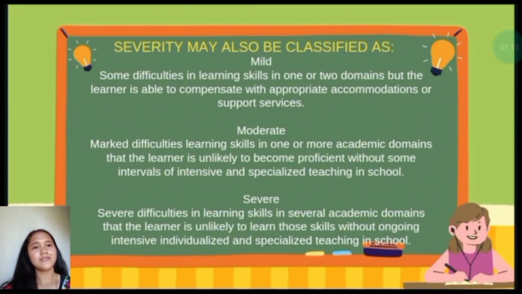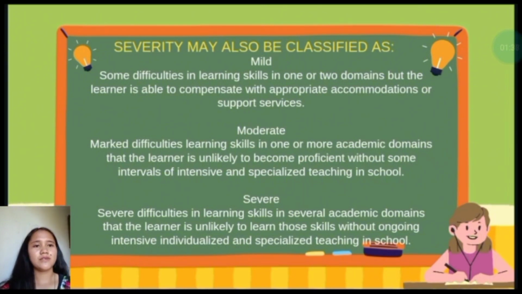When we say mild, there are some difficulties in learning skills in one or two domains, but the learner is able to compensate with appropriate accommodations or support services. So only one or two domains, and they are able to compensate with appropriate accommodations or support services. Next is moderate.